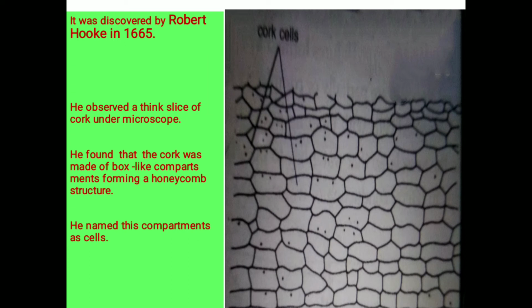Cells have been in existence since the origin of life, which could have taken place millions of years ago. But these cells couldn't be seen before the 17th century because of their small size. The microscope was invented after the 17th century, hence they couldn't be seen before the 17th century.